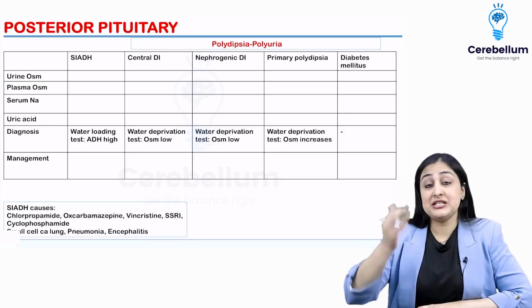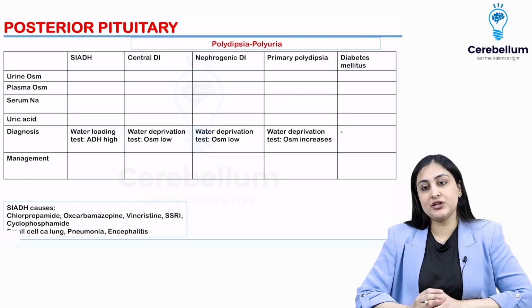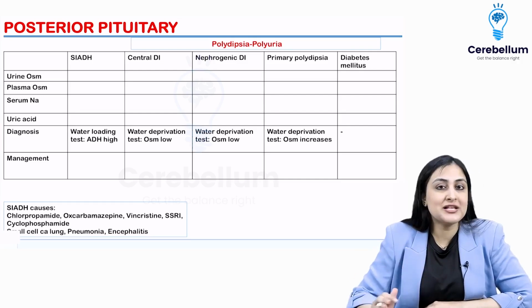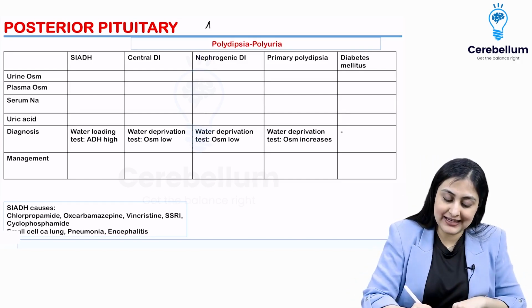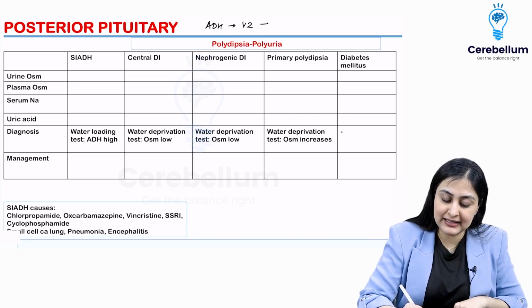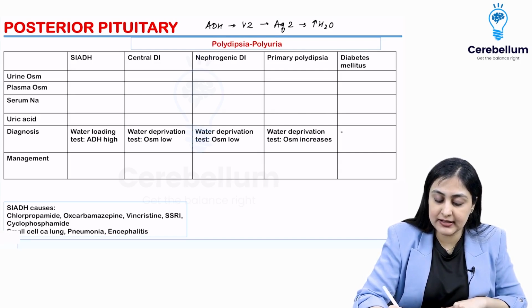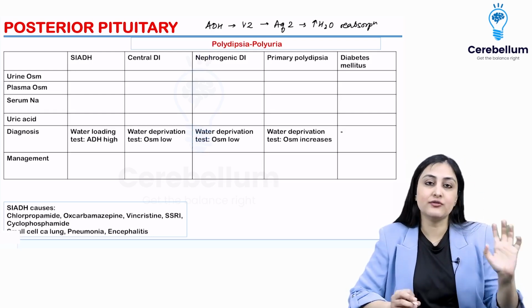Next, we go to the posterior pituitary. This is one area which I have seen students struggle a lot. So we are going to compile everything here in one table. We are going to be talking here about ADH predominantly. What ADH does is it acts on the V2 receptor on the kidney, and it increases aquaporin 2 channels, which increase water reabsorption. So as the name says, it is anti-diuretic. It is saving water for the body.